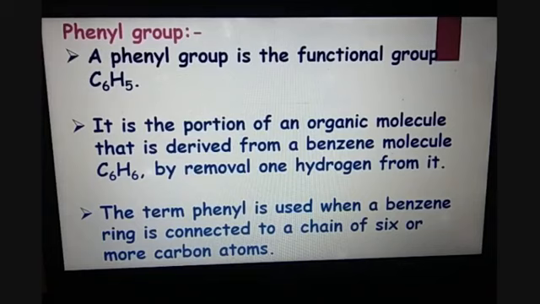And the term phenyl is used when a benzene ring is connected to a chain of 6 or more carbon atoms. That means when one hydrogen is removed from any of the carbon atoms of benzene C6H6, and in place of this hydrogen we get an alkyl chain attached to it. So that forms a phenyl organic compound, and then that organic compound will be called phenyl.